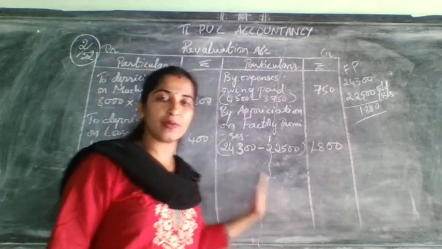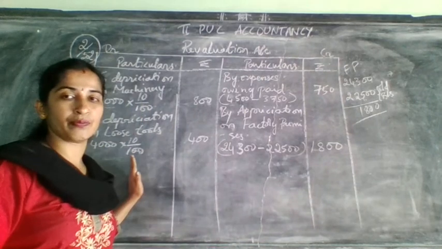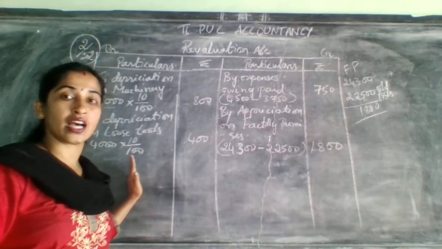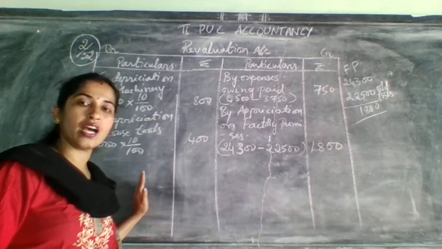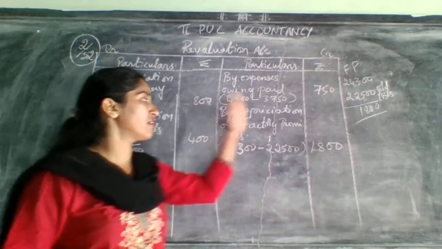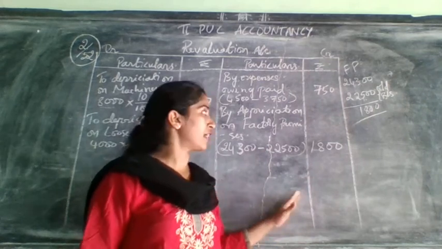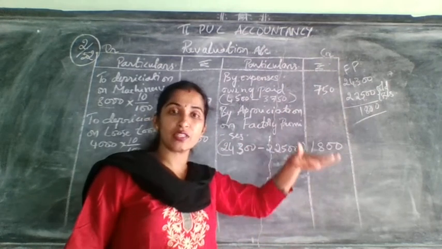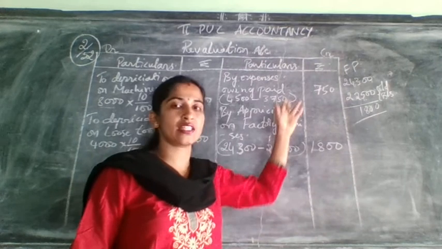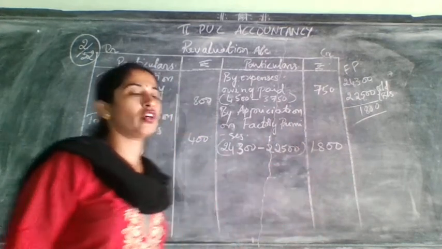See, liability decreased means it will come on this side. Liability increased means it will come on this side. And for assets it is vice versa. Asset value decreased means it will come on the debit side. Asset value increased means it will come on the credit side. So now take the difference and write it here. Here the liability was decreased. That's why it came on the credit side. Take the difference amount in the outer column.